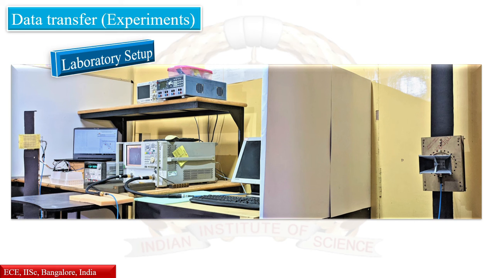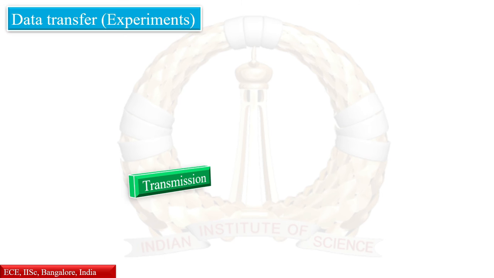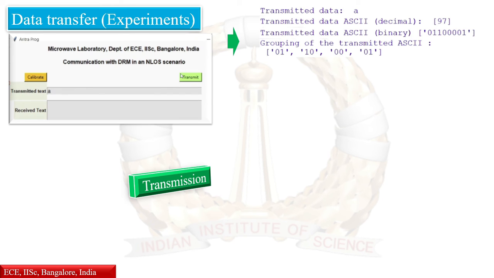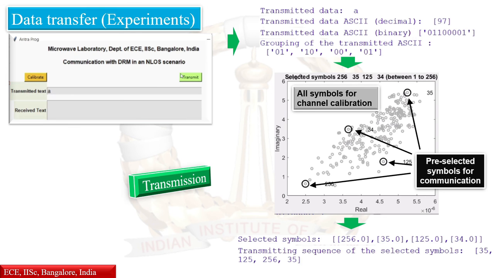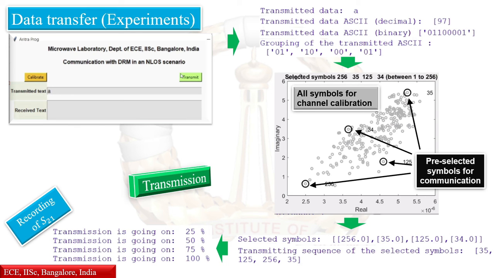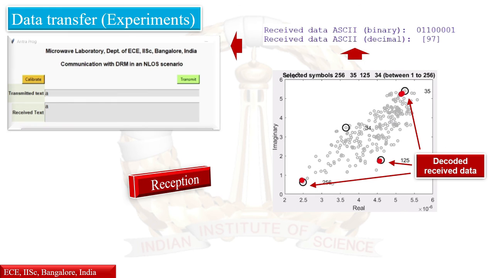Having demonstrated the feasibility and the core advantages of MBM, we have demonstrated data transmission using the scheme. Here, a text string is entered in a GUI, which is converted into ASCII, and grouped into sets of 2 bits. These sets decide one of the 4 pre-selected symbols, identified by the corresponding state of the metasurface. The complex S21 from the VNA is downloaded to a computer that maps the constellation points corresponding to the transmitted bits, based on a pre-recorded code book. As you can see, the transmitted string is received back perfectly.